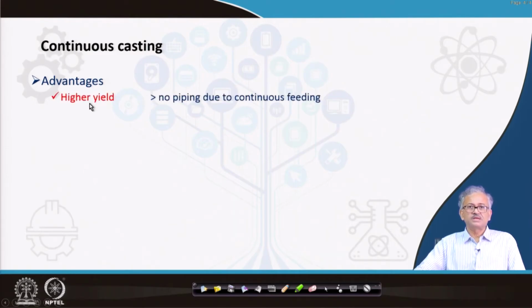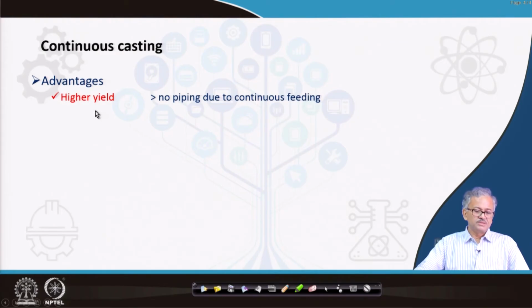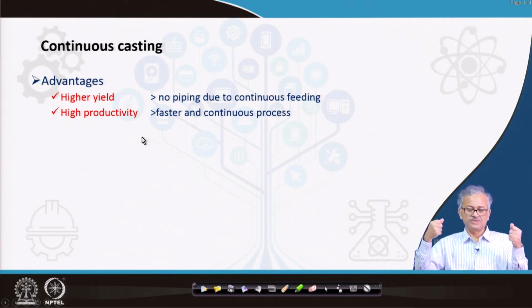First, the yield is much higher compared to ingot casting. In this case you do not form any pipe, because casting is made in continuous mode and your feeding is continuous. So, piping loss is not there, that is why yield is higher. Productivity is also very high because it is a very fast solidification process, and it is continuous.